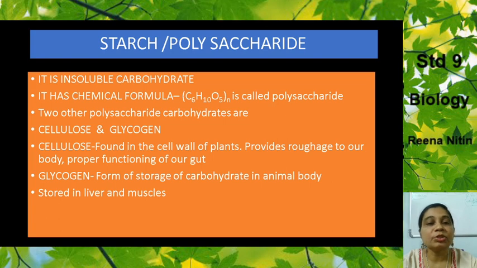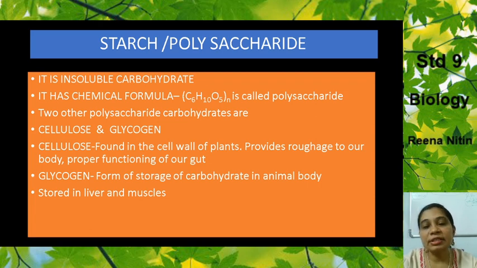N times means instead of n, you can have 2, you can have 3, any natural number. So this is a general chemical formula. Two other polysaccharide carbohydrates are cellulose and glycogen. Now cellulose we find in the cell wall of the plant cells. Essentially mostly all the green plants contain cellulose in their cell wall.